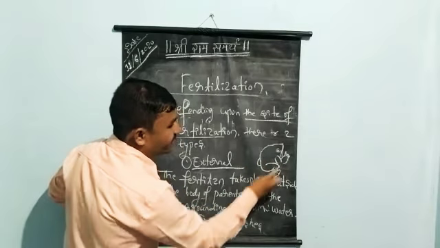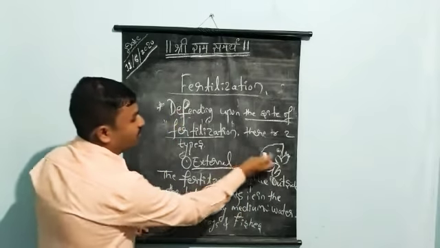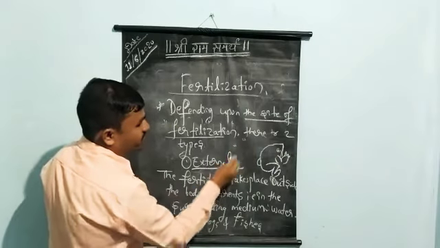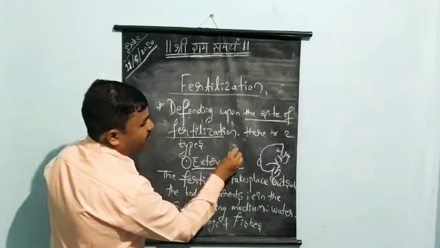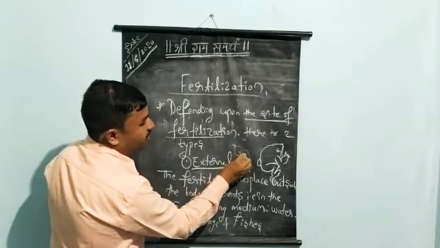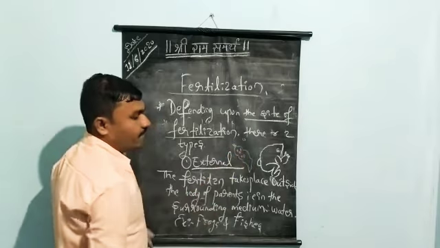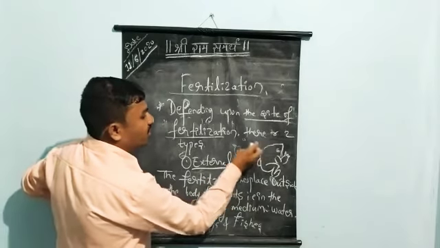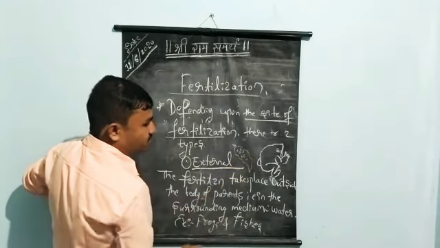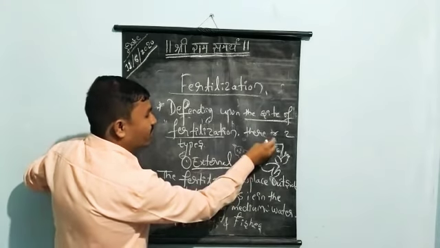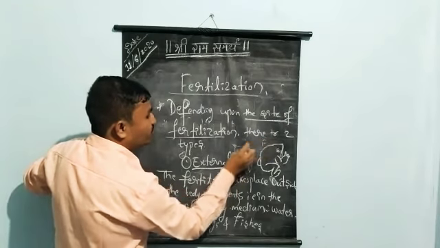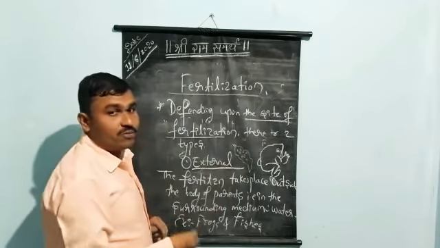They release the gametes into the surrounding medium, the water. The gametes they release may get attached to the surface of a leaf. The female frog releases eggs on the surface of the leaf.